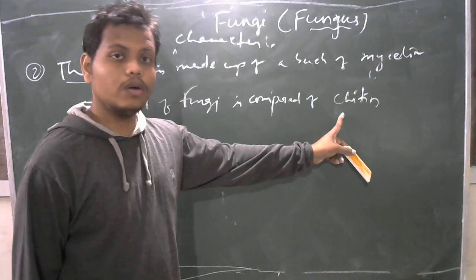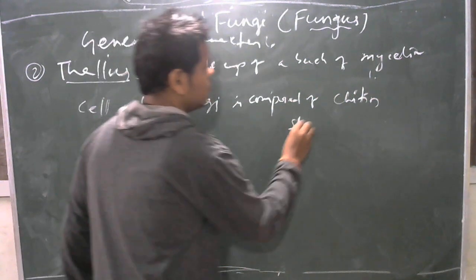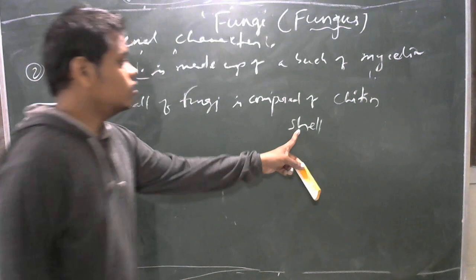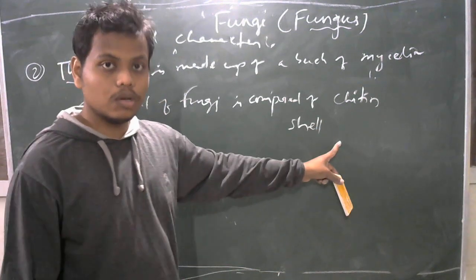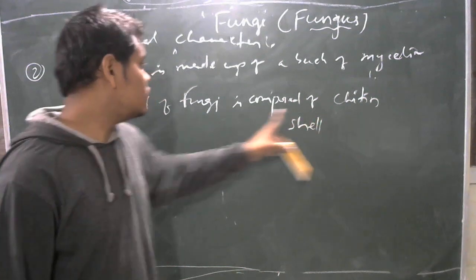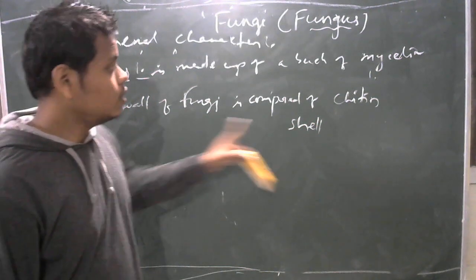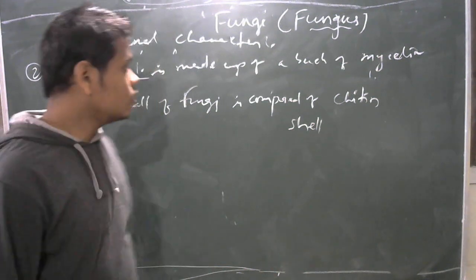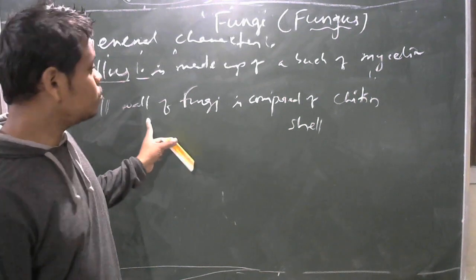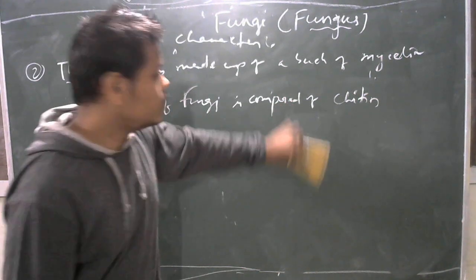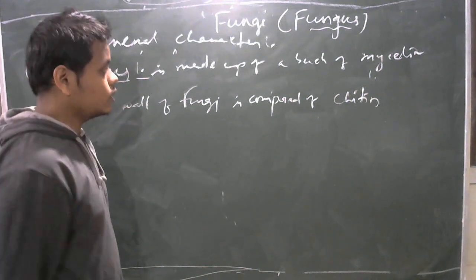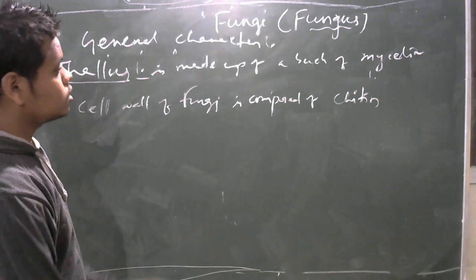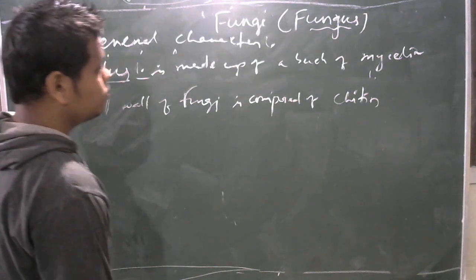This chitin is also found in the shell, the outer covering, of a mollusca, like your snail, etc. So the chitin which is found in the shell of a mollusca, which is undigestible for human beings, is present in the cell wall of fungi, not in plants. Chitin is not found in any plant cell wall. They are found only in the fungal cell wall. So the cell wall composition of fungi is chitin, a type of structural polysaccharide. Okay, the ultrastructure is finished, the thallus body is finished, and their cell wall composition is finished.